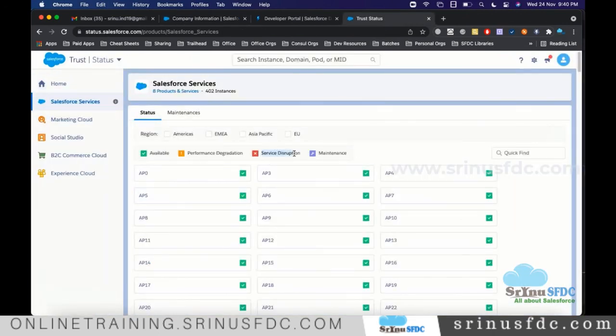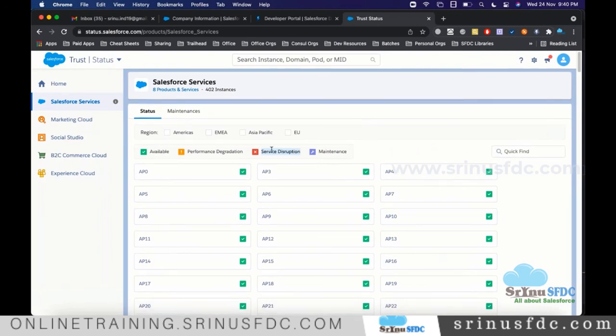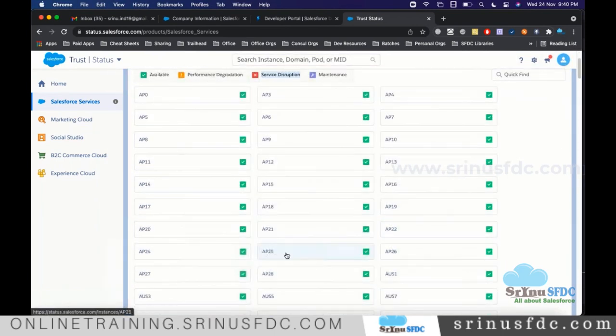If there is some service problem, you will see some red color. When you see something like that, you might really not be able to log in, because the server is down. But in general, it will work. Okay, sir.